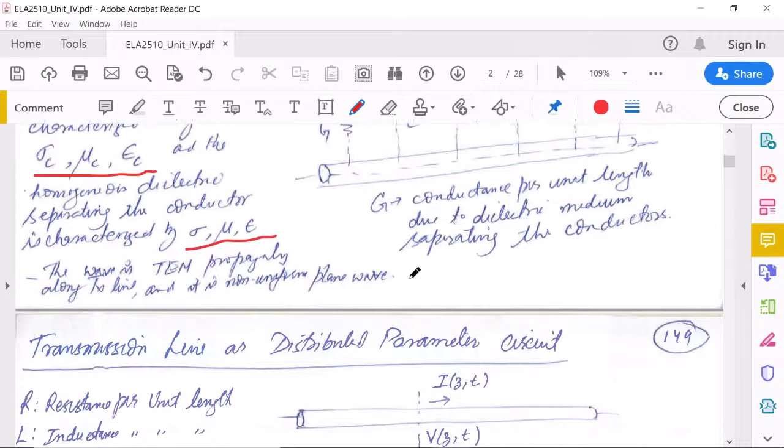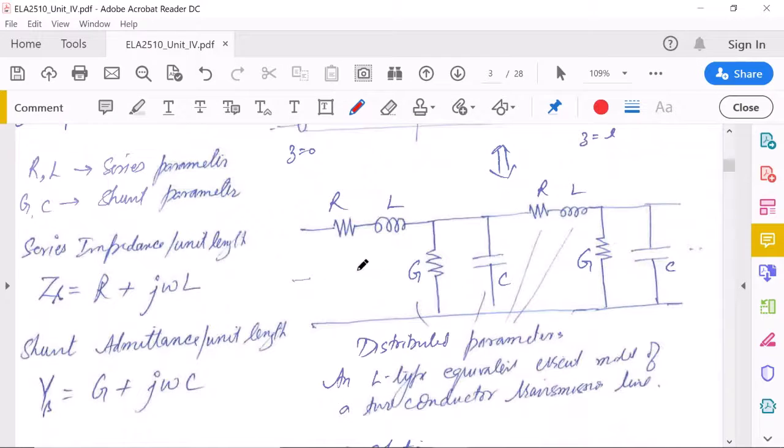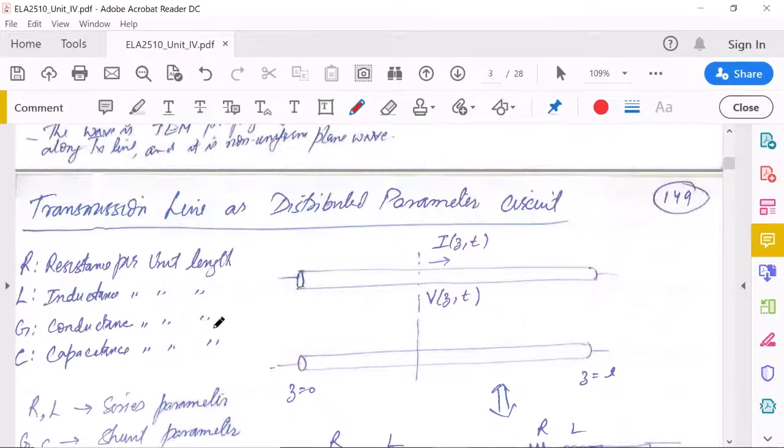In the next video lecture, we will do the analysis of these transmission lines and the circuit parameters.